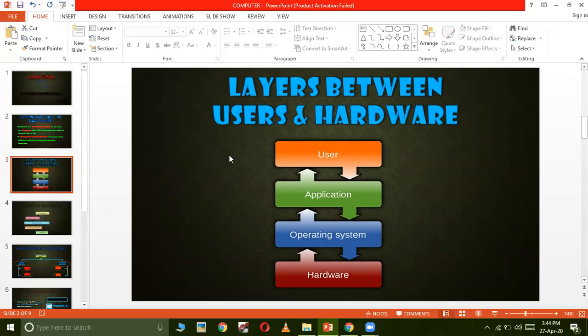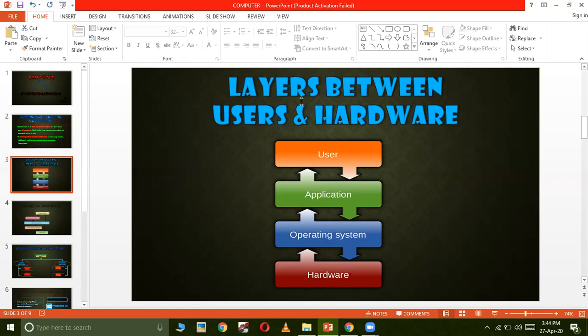Now on a computer, every time a user is working, then only the computer will work. Otherwise, without user, computer cannot work, right? Because computer needs the instruction that what it has to do, and unless you provide the instruction, how will the computer do any work? So user is at the top level. That means user is always kept at the top, and user gives the instruction to the application software, in most of the cases not directly to the operating system, but to the applications.